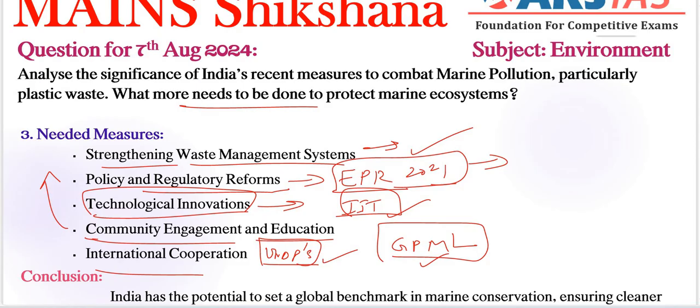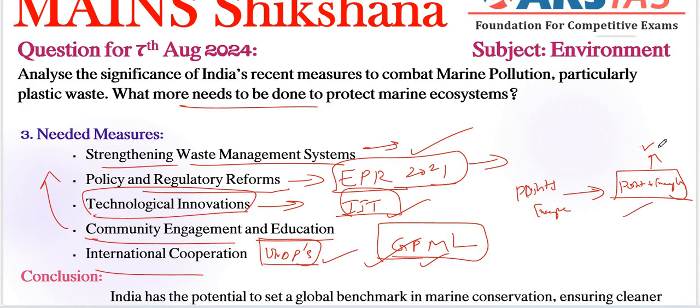Litter waste and microplastics is an example of effective international cooperation between India and other countries. Very, very important recent example, right? All these types of examples need to be added. Many aspirants are writing some points or examples, but we need to combine these points plus examples. That will give a boost to your marks, half a mark or 1 mark compared to others. Very, very important fact here.